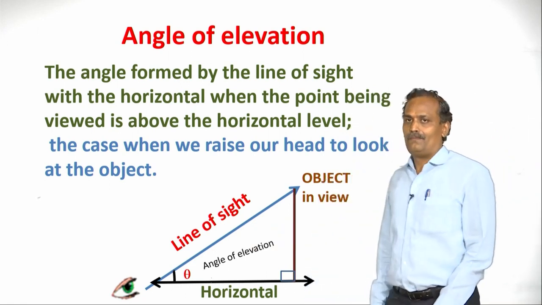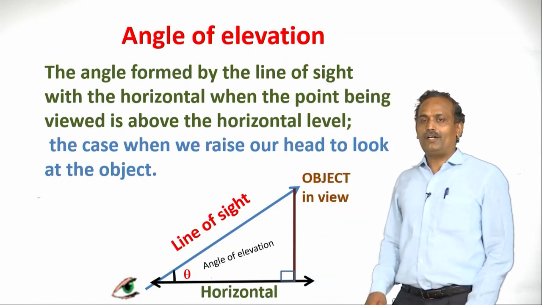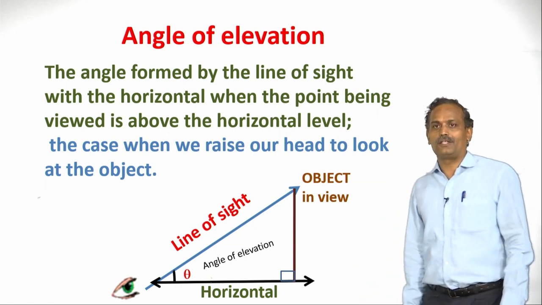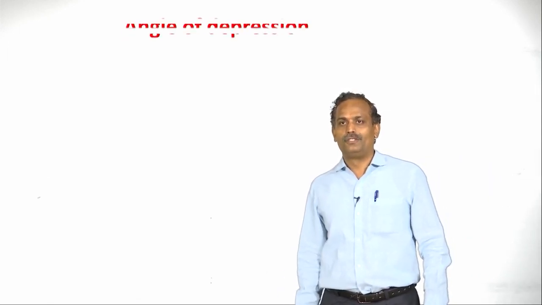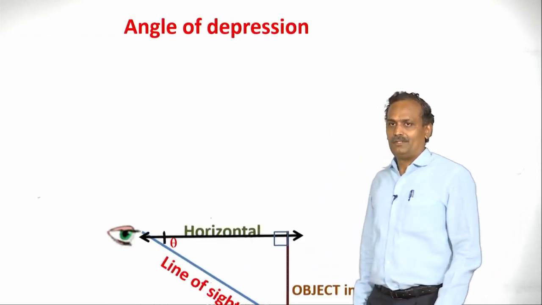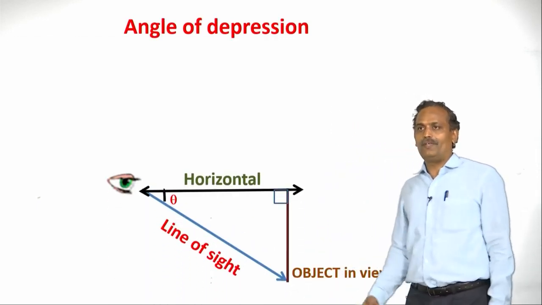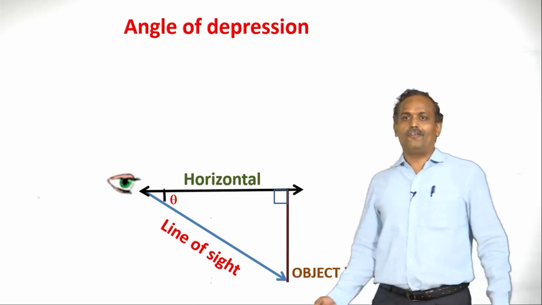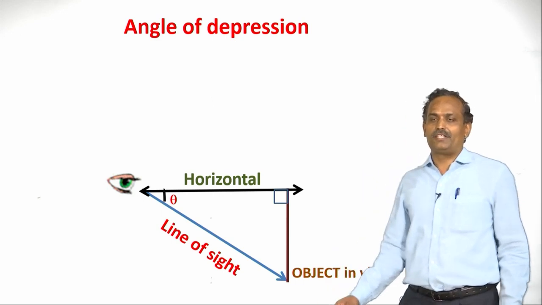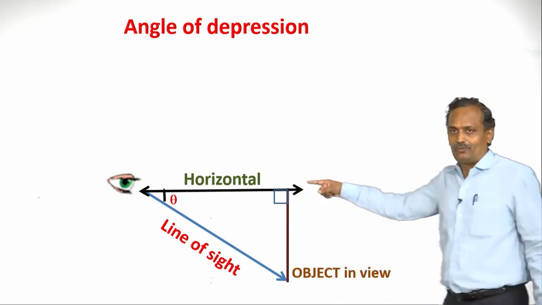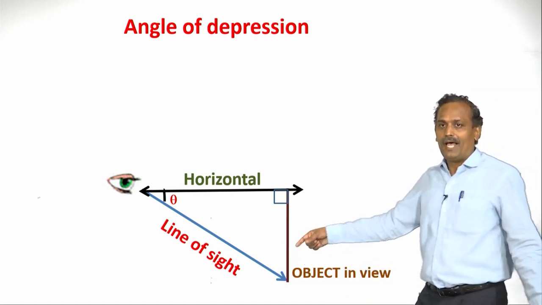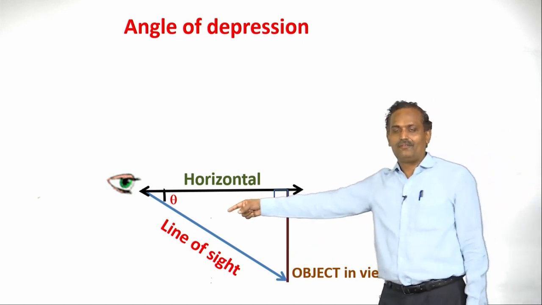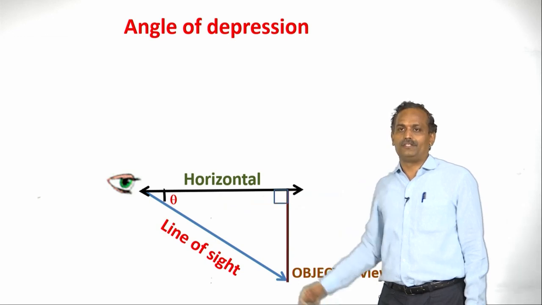Now let us continue. If it is the angle of elevation, what is the one more angle? What do you call that? Yes, you are right. It is the angle of depression. Let us see how it forms. Let us draw the diagram once again. As we have seen, the angle of elevation or angle of depression is measured with respect to horizontal. So here there is horizontal and a line of sight, and there is the object in view, and this is theta, the angle of depression.